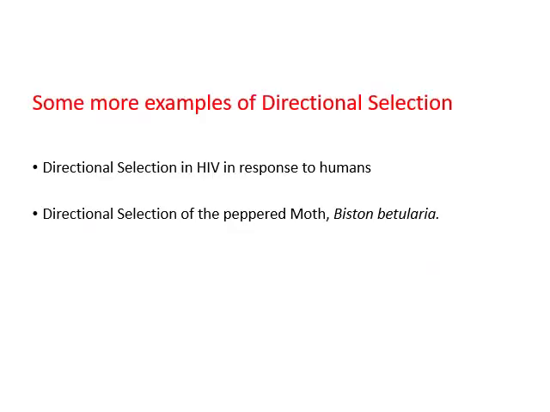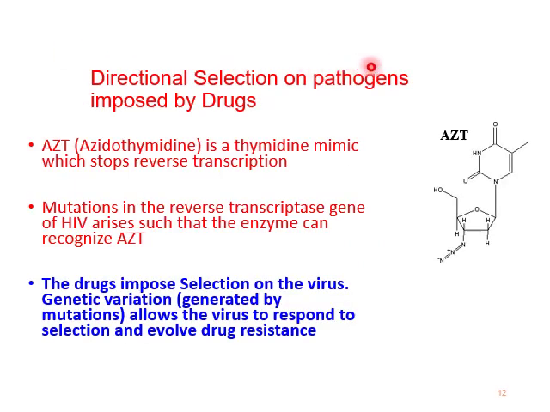Now, some examples of directional selection. Directional selection in HIV in response to humans. The other example is directional selection of the peppered moth, Biston betularia. Now, directional selection on pathogens imposed by drug. AZT. Azidothymidine is a thymidine mimic which stops reverse transcription. Mutations in the reverse transcriptase gene of HIV arise such that the enzyme can recognize AZT.